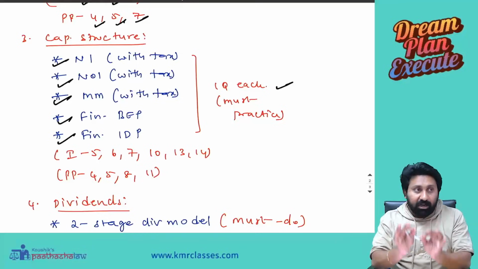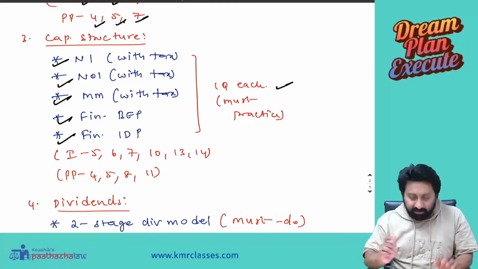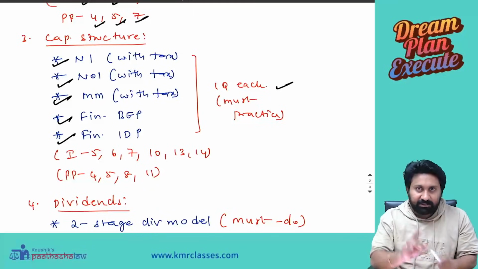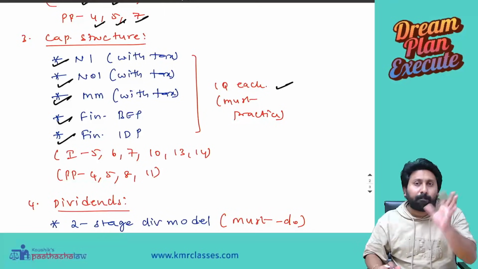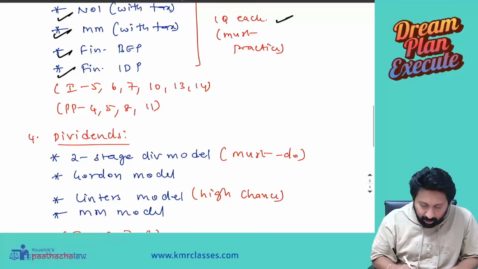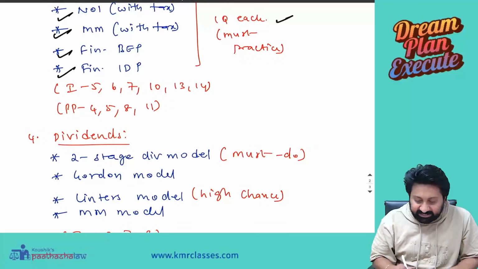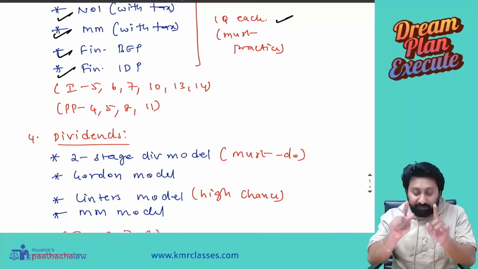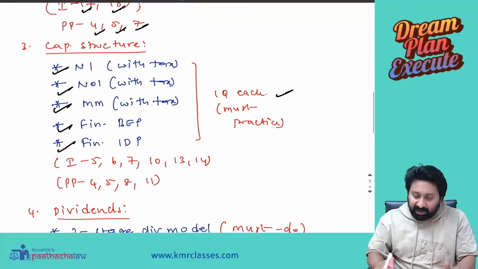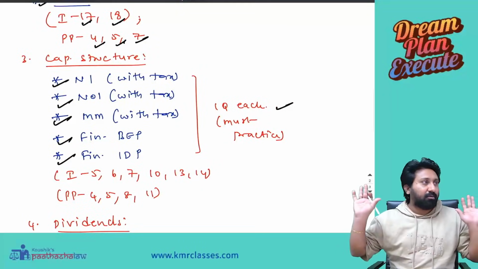Okay. What I am going to tell you is very clear: for all the 5 concepts, you do one question from the study material. But I picked out super questions for you. Illustrations 5, 6, 7, 10, 13, 14. Must-do questions, illustrations. If you do these 6, you will cover all the concepts, whatever I said now.